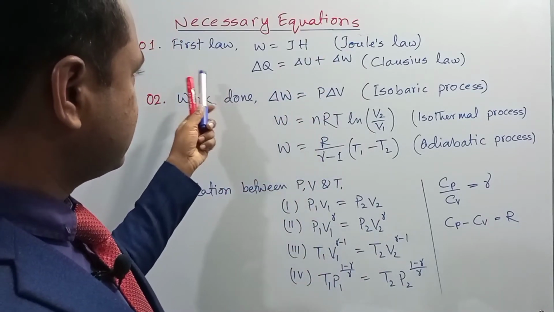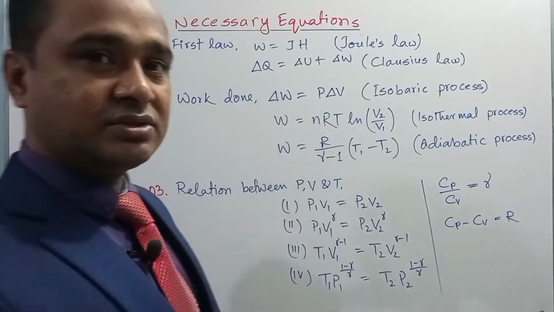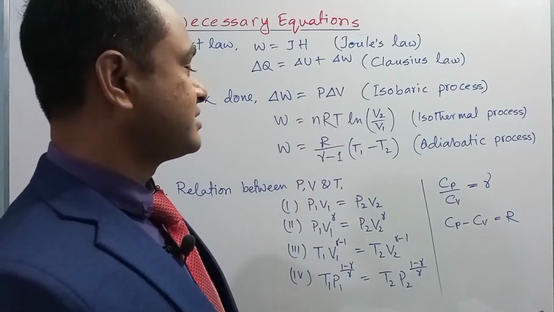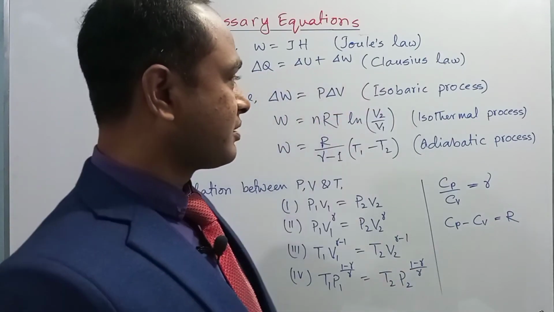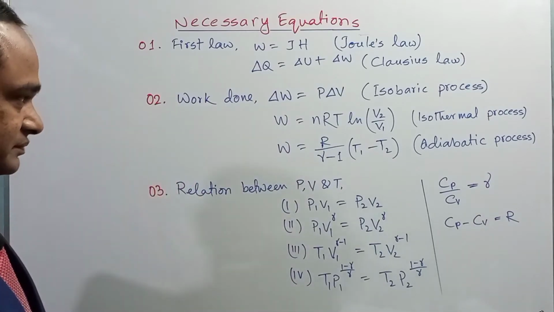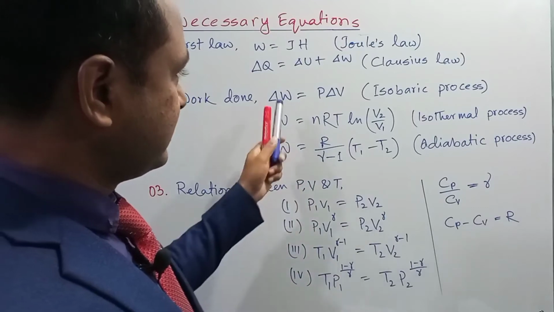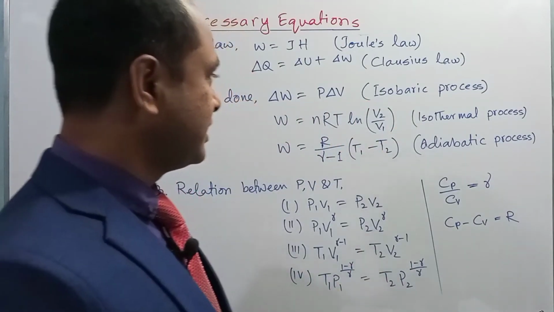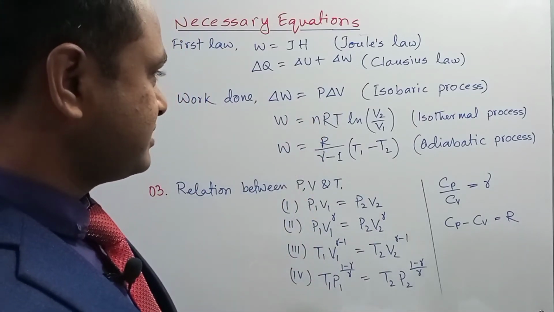Again, another expression for the first law is del Q is equal to del U plus del W. Here del Q is the provided heat, del U is the change in internal energy, and del W is the work done by the system. This expression is given by the scientist Clausius, so this is known as Clausius law. Work done, del W is equal to P del V. This is applicable for an isobaric process, when the pressure remains constant and volume changes, so work can be done by P multiplied by del V.